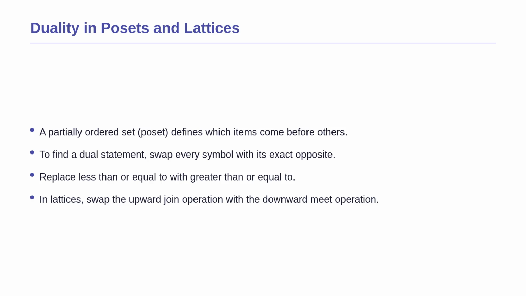Building on this idea of a mirror world, let us look at where this principle is applied. We often work with a partially ordered set, or poset, which is simply a collection of items with a rule stating which item comes before another. To find the dual of any statement in a poset, you systematically swap every symbol with its exact opposite. Specifically, you replace the less than or equal to symbol with the greater than or equal to symbol. If you're working with lattices, which have unique upper and lower boundaries, you also swap the operations. You swap the join operation, which combines things upwards, with the meet operation, which combines things downwards.